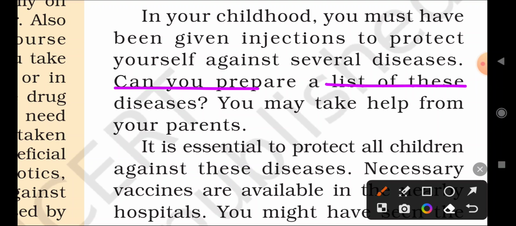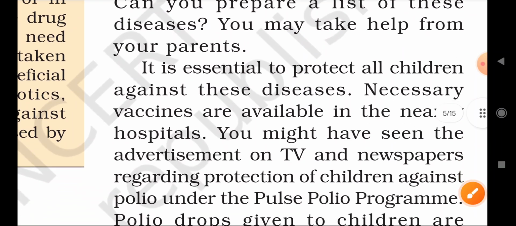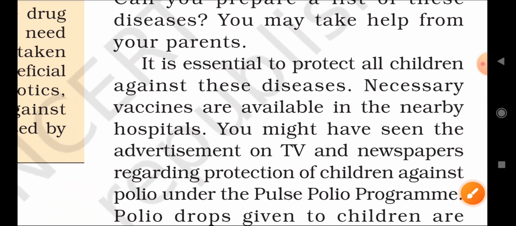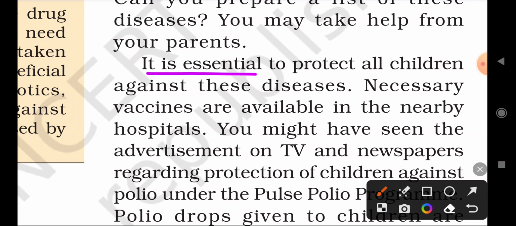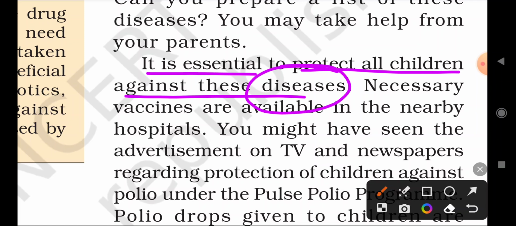Can you prepare a list of these diseases? You may take help from your parents. These are the vaccinations given by the government free of cost to cure these kinds of diseases. It is essential to protect all children against these diseases. Why is the government giving vaccination free of cost? Because the government wants to completely remove these diseases, especially for children, right?